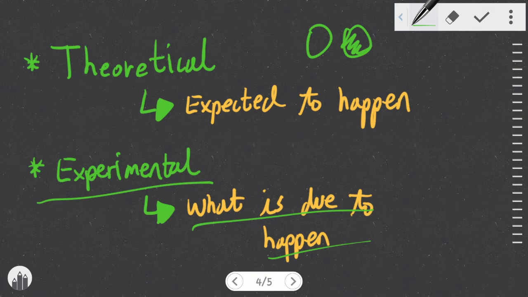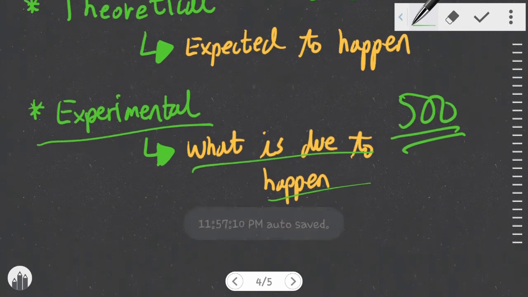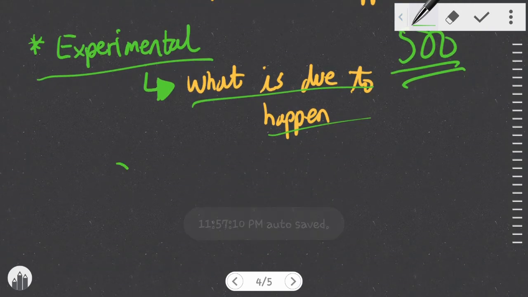If we assume that we do an experiment of throwing a coin 500 times, we know that the probability is 50%. But that doesn't mean when we throw the coin 500 times, it is definite that 250 heads and 250 tails are going to come out. In an experimental probability, the probability could be a number different from 50%. However, the more trials you do in an experimental method, the closer it gets to the theoretical probability.